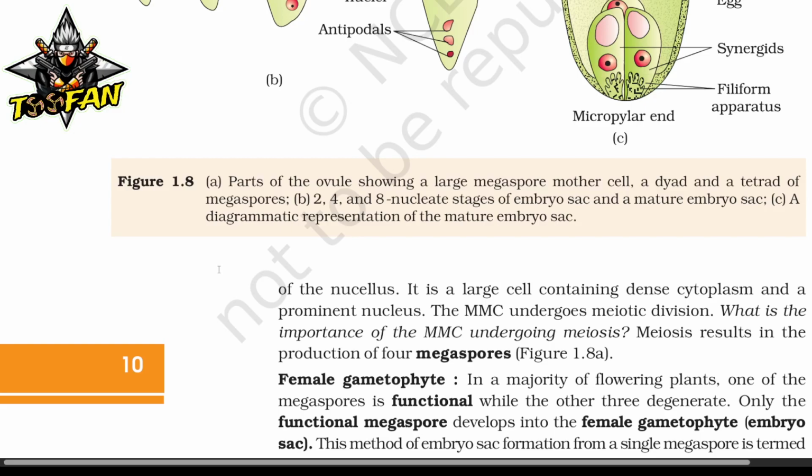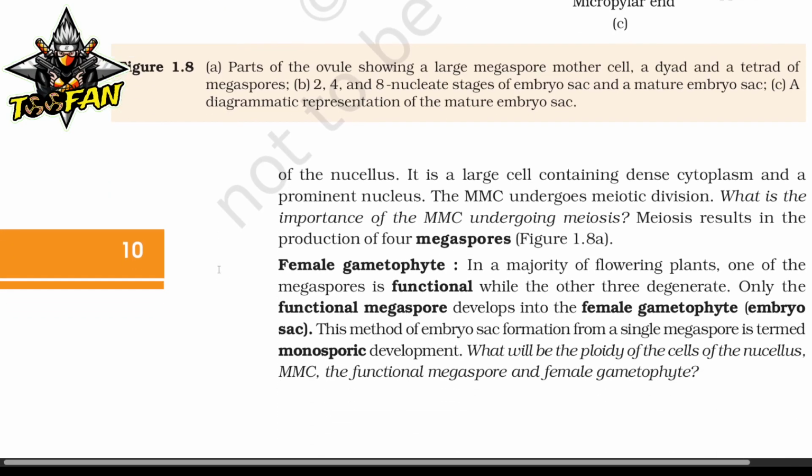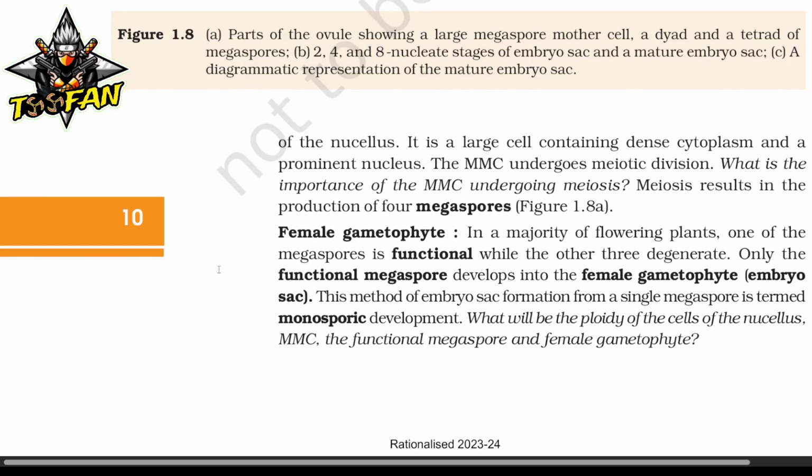and the MMC undergoes meiotic division. What is the importance of the MMC undergoing meiosis? Meiosis results in the production of 4 megaspores. Female gametophyte. In the majority of flowering plants, one of the megaspores is functional while the other 3 degenerate. Only the functional megaspore develops into a female gametophyte, the embryo sac. This method of embryo sac formation from a single megaspore is termed monosporic development.